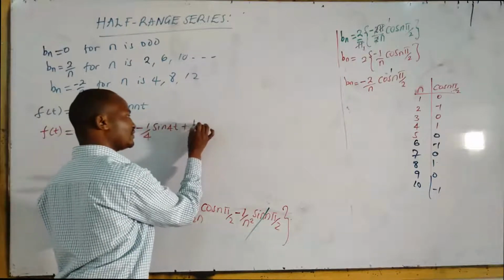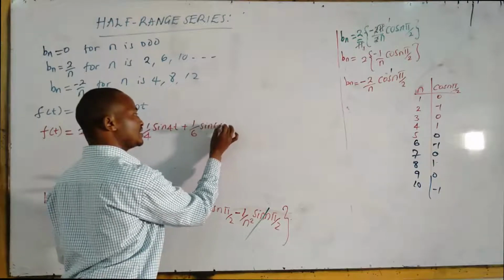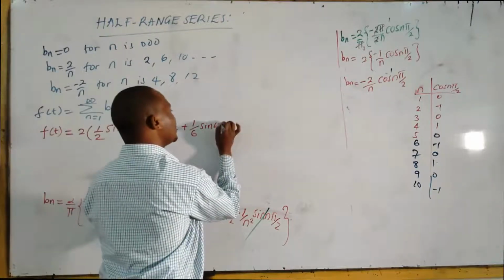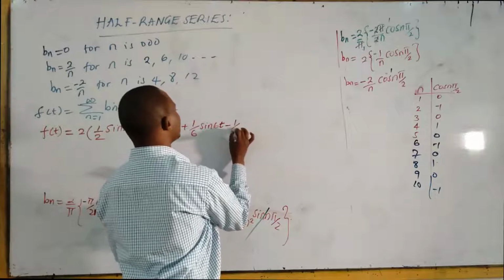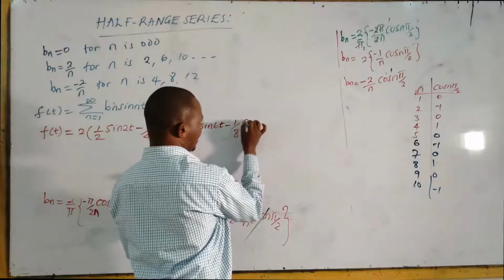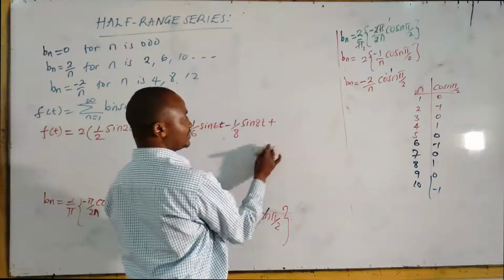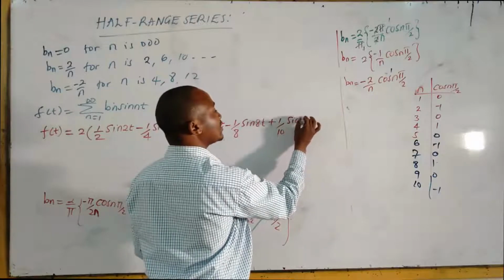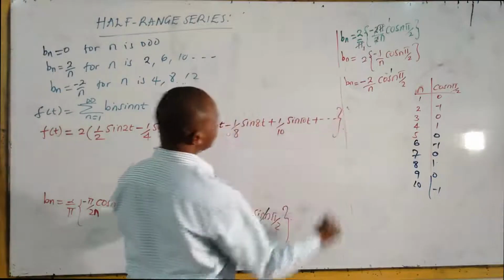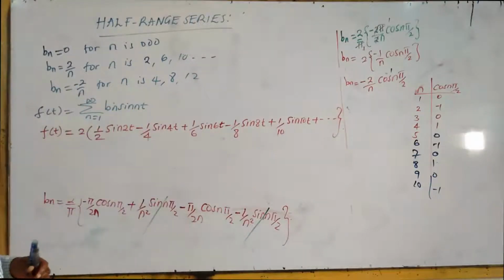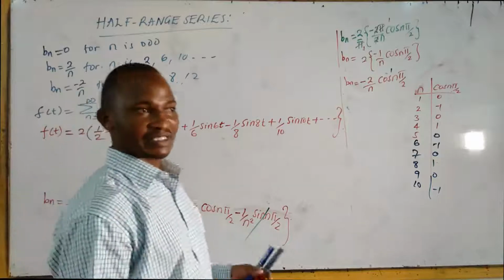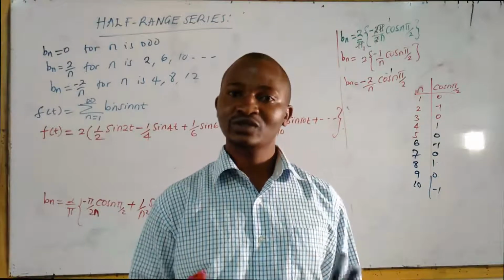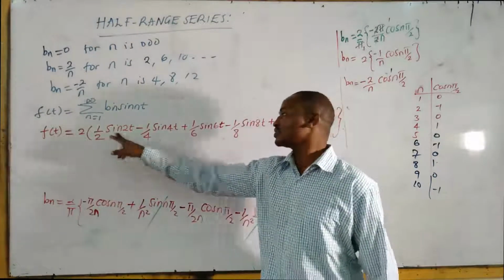Next one is positive, 1 over 6, sine 6t. Next one is negative, minus 1 over 8, sine 8t. Next one is positive, 1 over 10, sine 10t. It is a series, it will continue like that up to infinity. And that's why we said Fourier series expresses a certain function as an infinite trigonometric series, because we are using trigonometric functions.